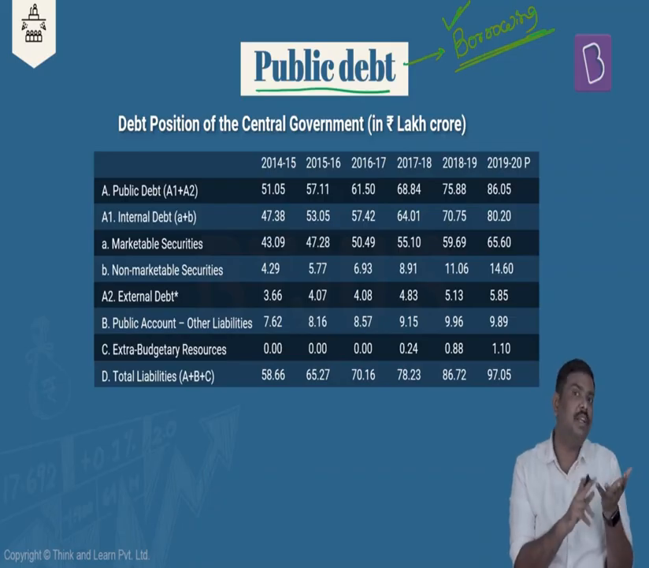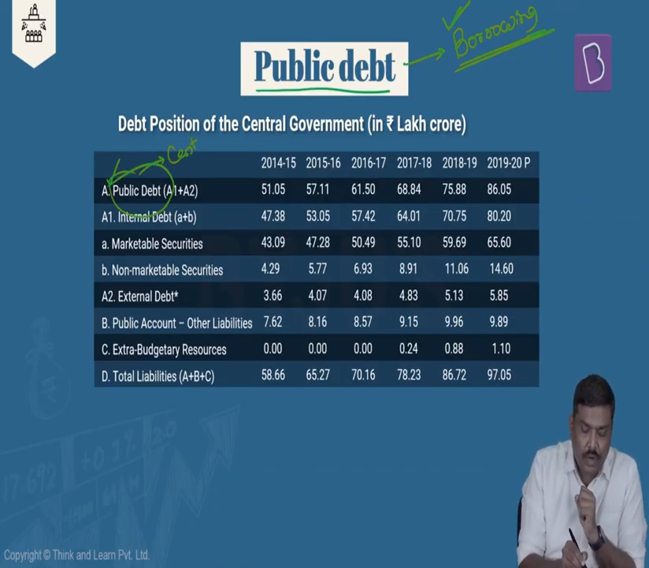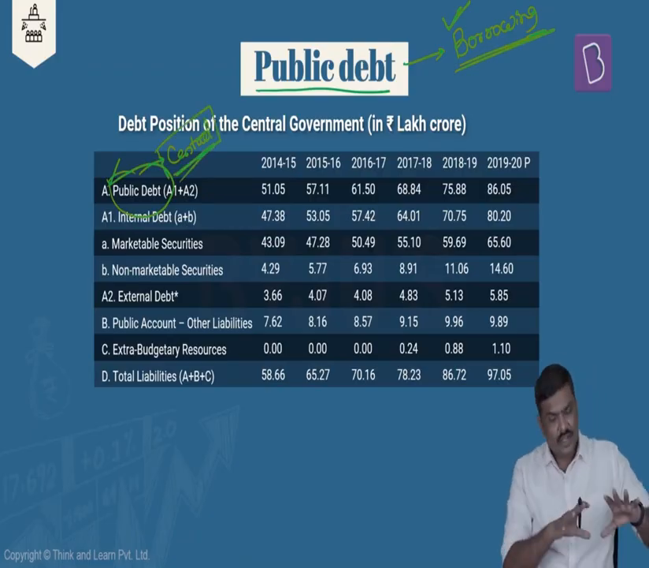Now please understand, general debt means central plus state governments. Overall debt means central plus state governments. But whenever they use the term public debt, they generally are referring to the debt of the central government alone. Now in this particular context, let's try and understand what is going on.